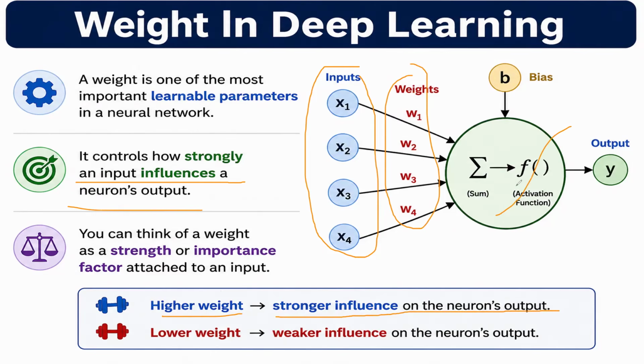So this is nothing but the neuron. If the weight is higher, then it is influenced more by the weight. If there is lower weight, then again there is weaker influence on the neuron output.